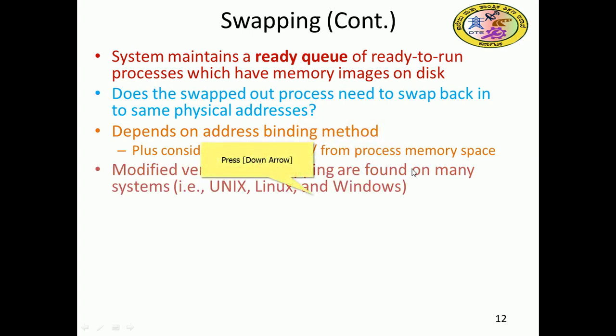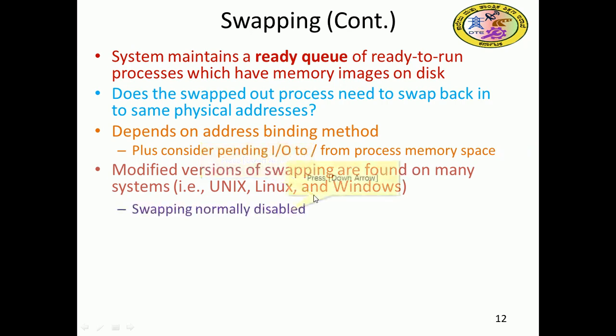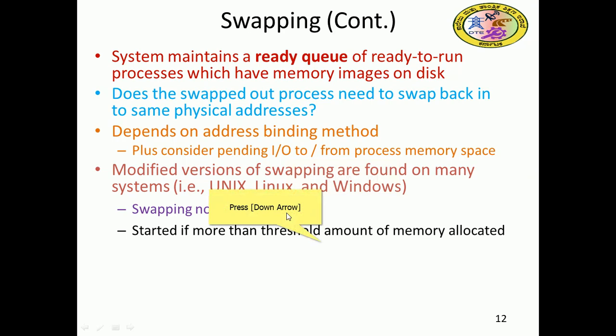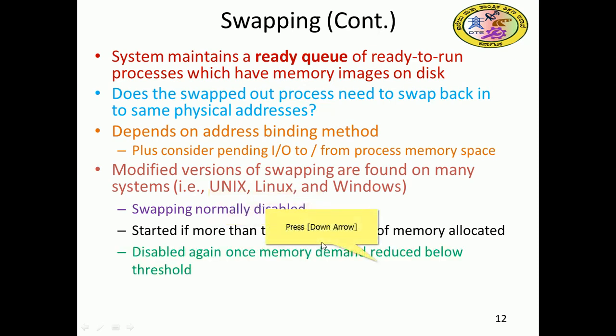Modified versions of swapping are there in Linux and Windows operating systems. Swapping is normally disabled, and is started if more than a threshold amount of memory is allocated. It is disabled again when memory demand drops below the threshold.